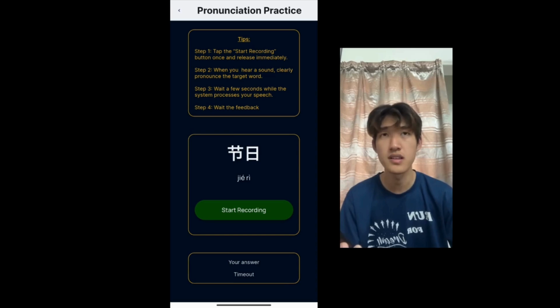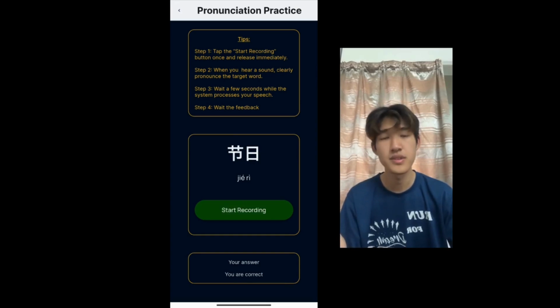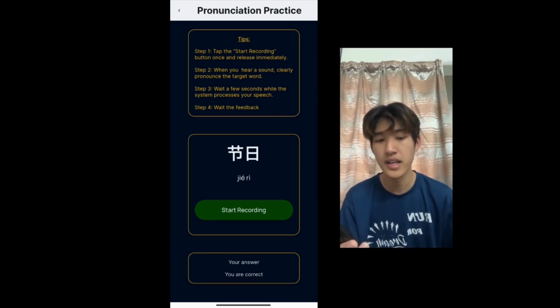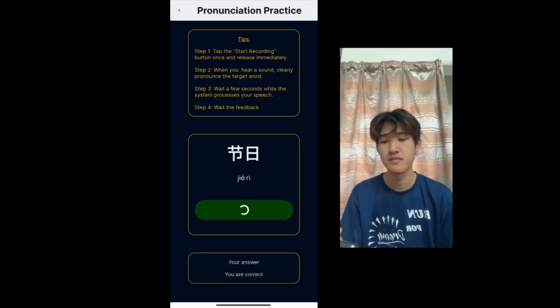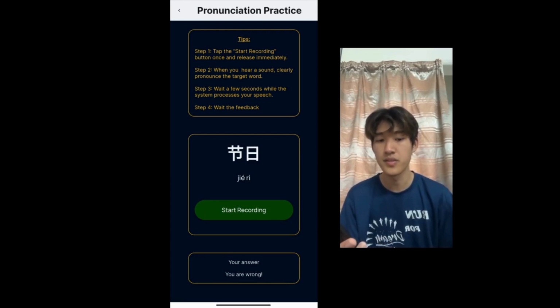So I will pronounce it correctly the first time to show the actual outcome of the system. 节日. So you can clearly see that it will show you are correct at the bottom. Next I will show what happens if the user pronounces it wrongly. 节他. It will show that the user pronounced it wrong, you are wrong, and then this is the feedback of the system.